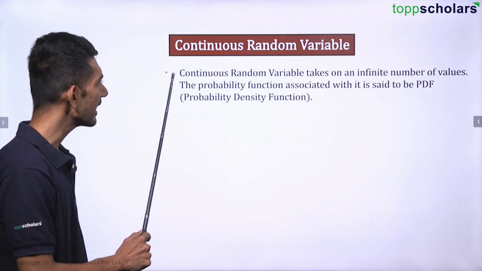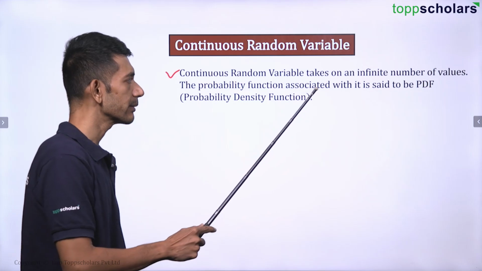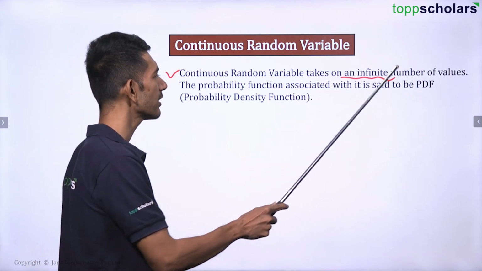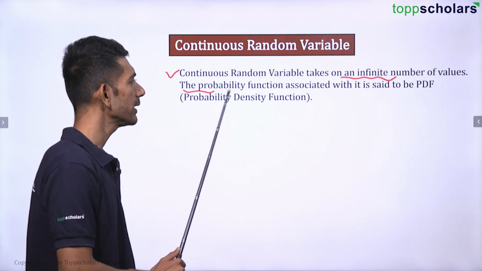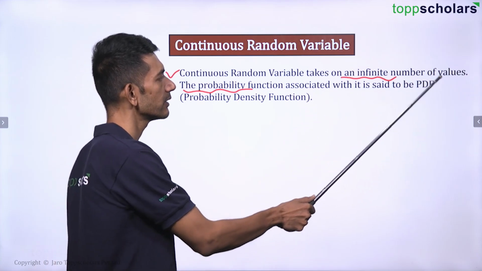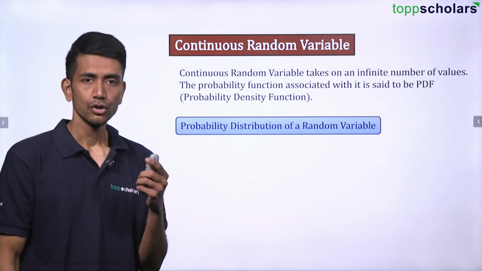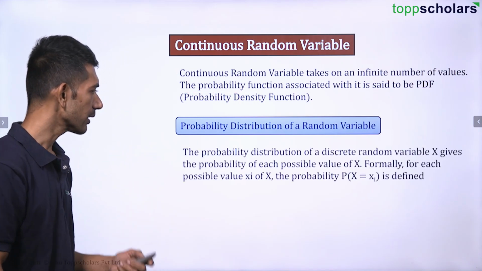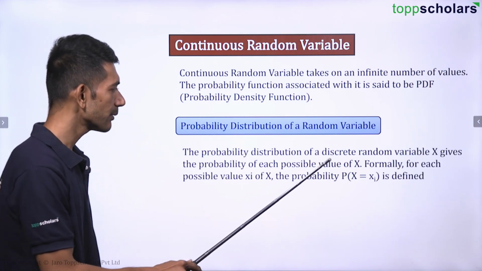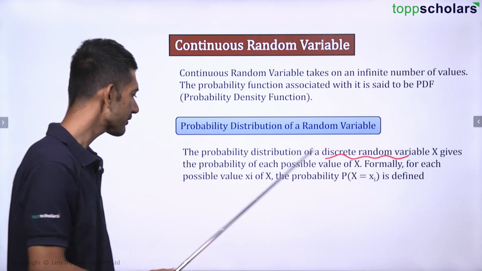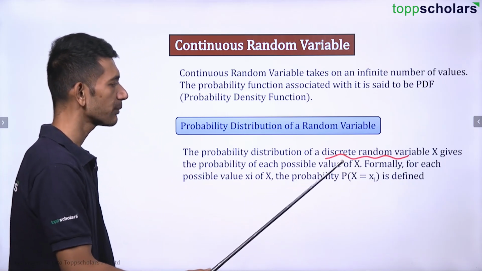Now continuous random variable. Continuous random variable basically takes on an infinite number of values and the probability function associated with it is said to be PDF, that is probability density function. So probability distribution of a random variable, discrete random variable x, it gives the probability of each possible value of x.